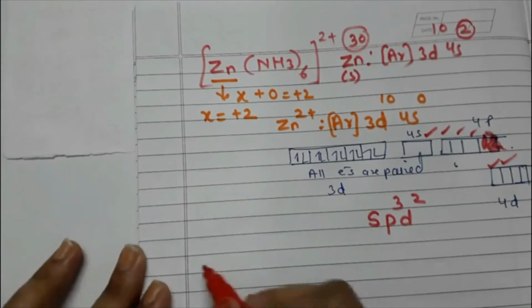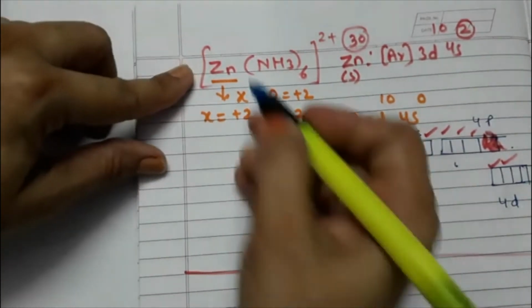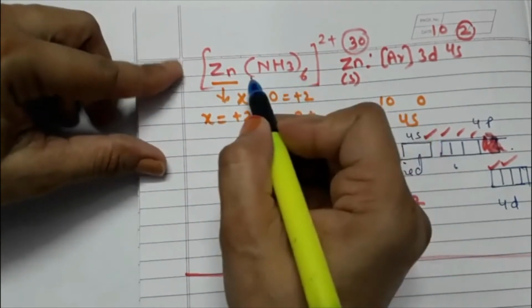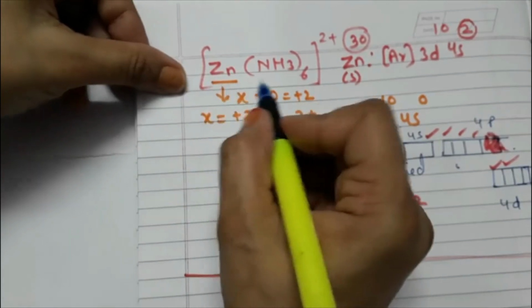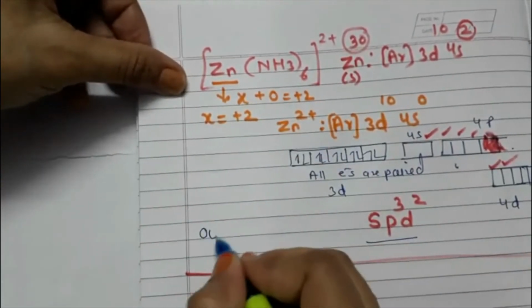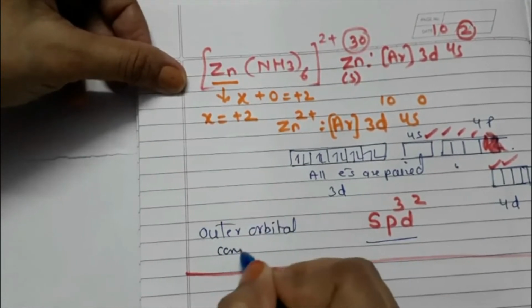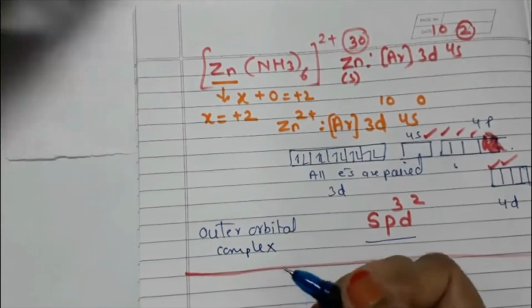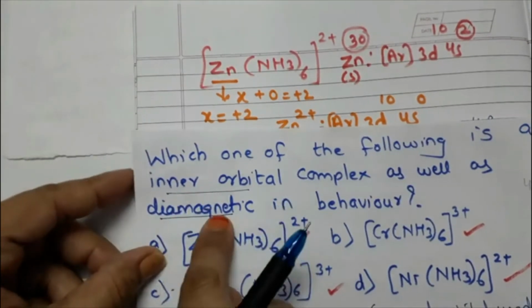So in this particular example we came to know that this complex, hexaammine zinc 2 ion, here this type of hybridization will take place, and it is outer orbital complex. Okay, but what we have to find out? We have to find out which one of the examples is inner orbital and diamagnetic.